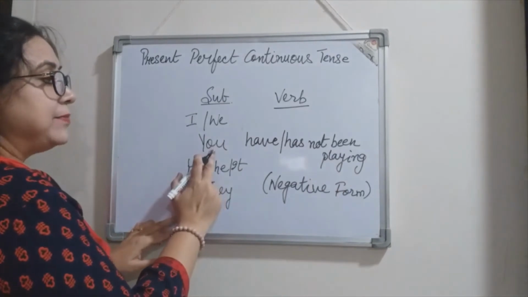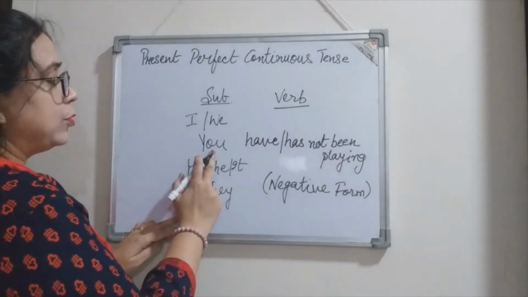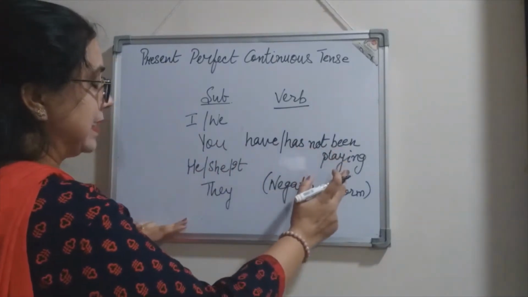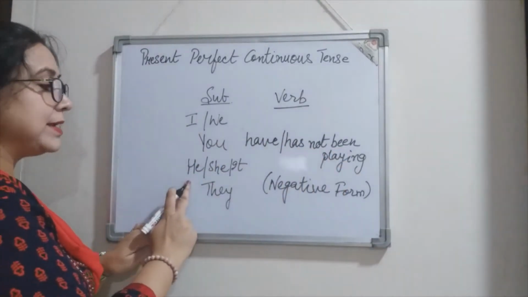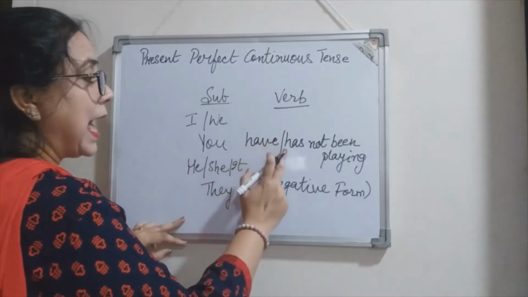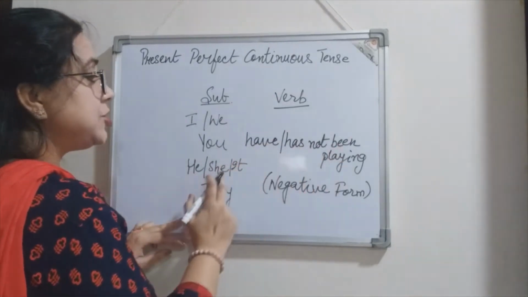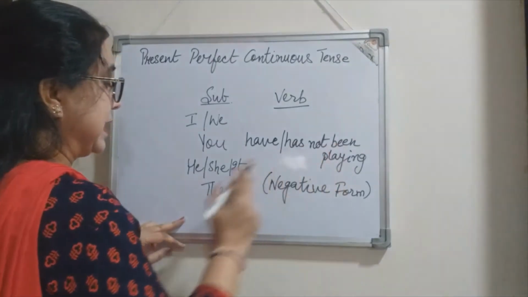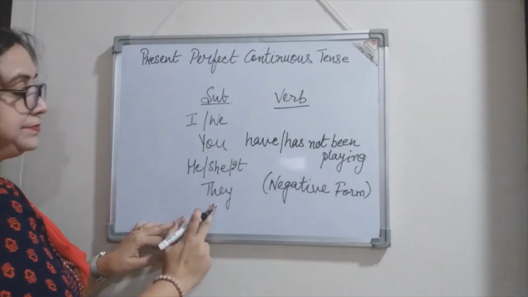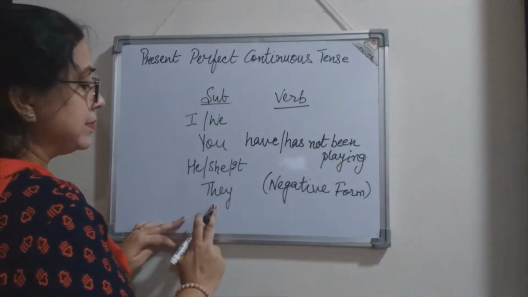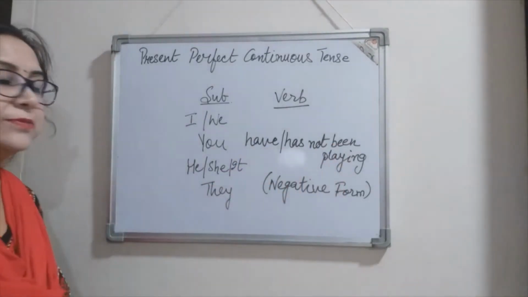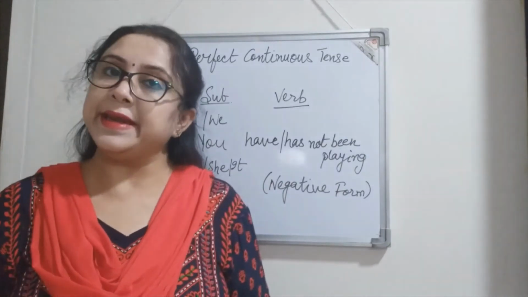Second person singular, plural both the same, you have not been playing. Then third person singular number, he has not been playing, she has not been playing, it has not been playing. And third person plural number, they have not been playing. So these were the sentences in negative form.